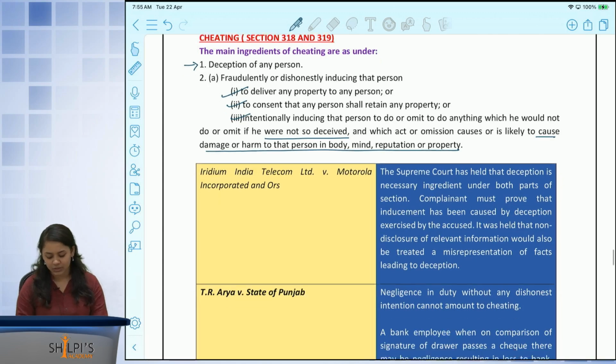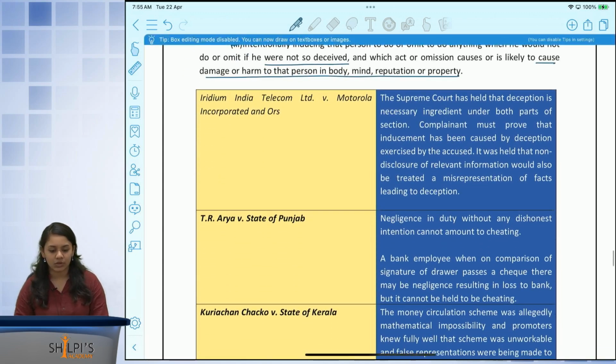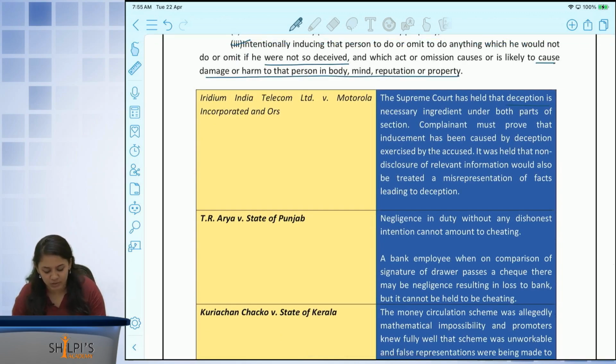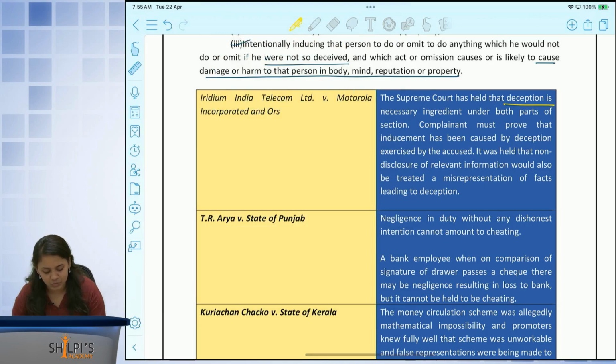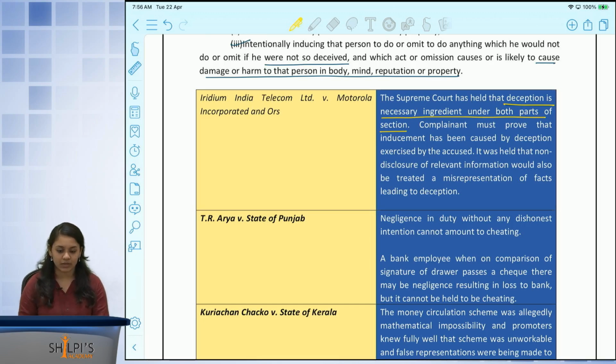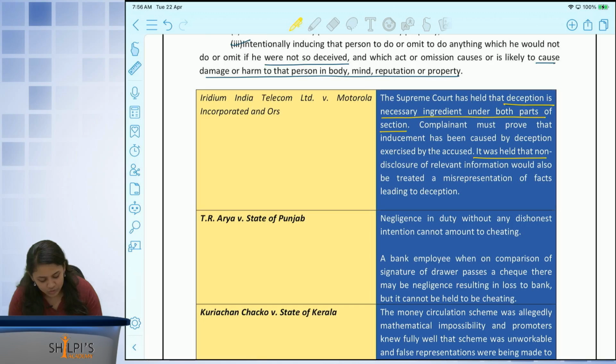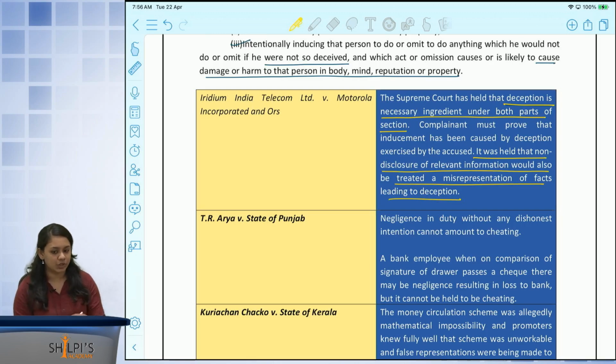In the case of Iridium India Telecom versus Motorola Incorporated, the court held that the deception is the most necessary ingredient under this section. Complainant must prove that the inducement was caused by deception, and they even held that non-disclosure of relevant information is also to be treated as deception. So if I have a duty to inform certain information to you, then that misrepresentation or the simple fact that I did not tell you that fact amounts to misrepresentation.